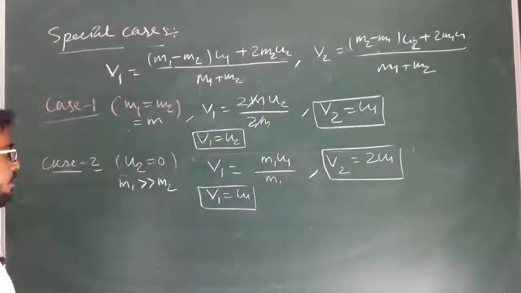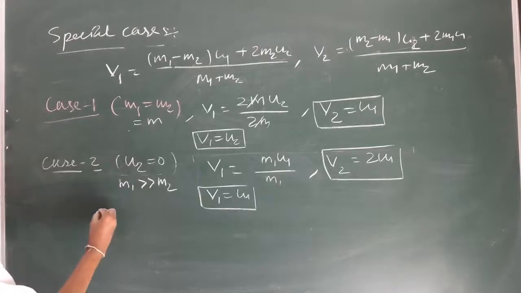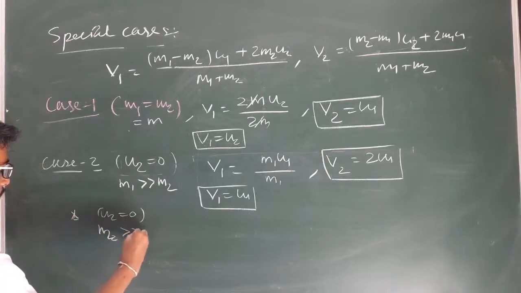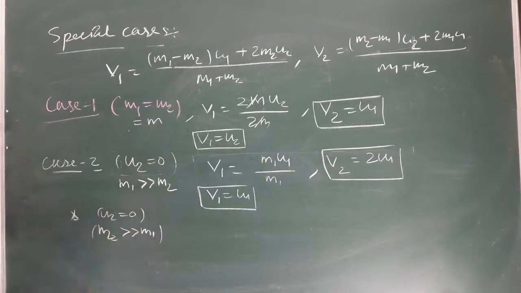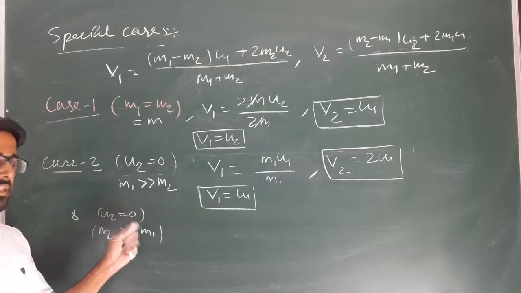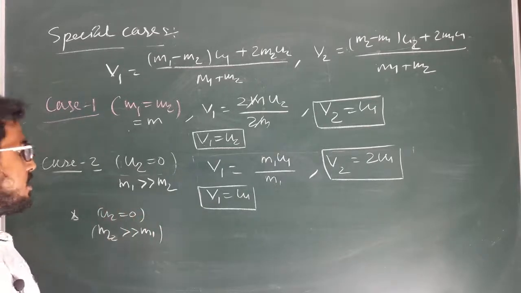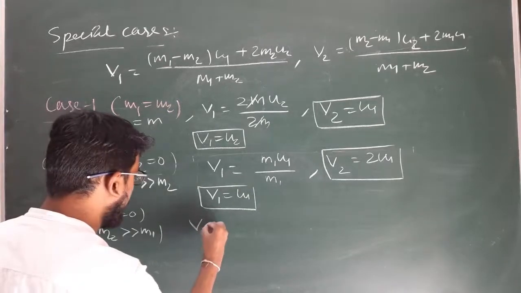Clear? Next case, same u2 is equal to 0, but m2 is very large in comparison to m1. That means the second body is at rest and the mass of the second body is very large in comparison to the mass of the first body. Then what will happen? What is the value of v1?